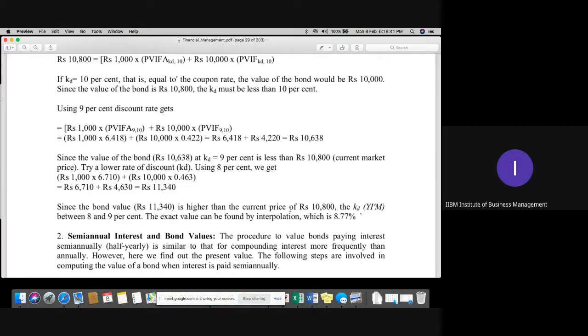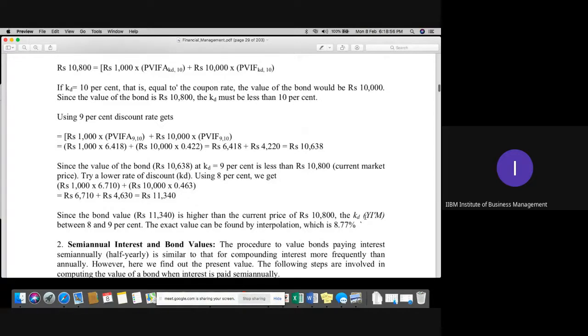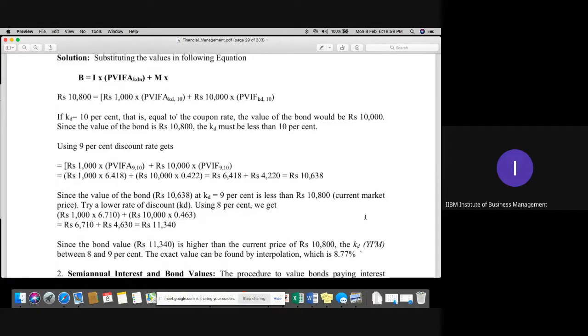But how to calculate this particular portion: whenever we need to do such calculations, if the required rate of return is less than the current market price return we have, then the answer should be between 8 and 9. And how to calculate it gives 8.77%. We have a long method actually for that, which I'll describe in the next topic after this one. From tomorrow itself, definitely we'll discuss that, that is your capital budgeting methods.